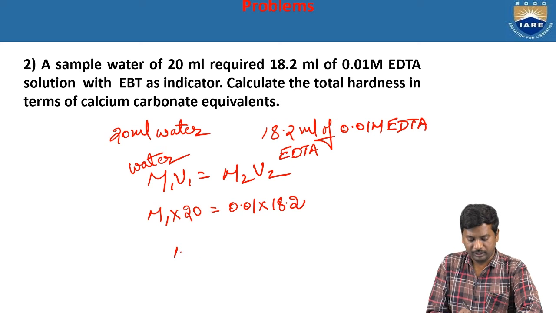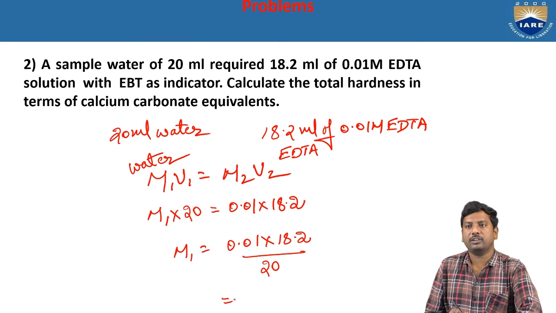Now M1 is equal to 0.01 into 18.2 by 20. So we got the value nearby 0.0091 molar. This is the molarity for the total hardness of the water.